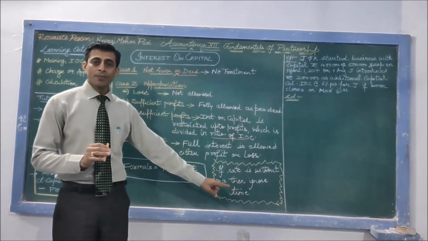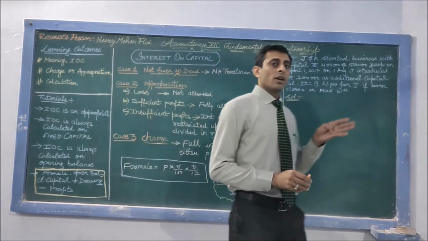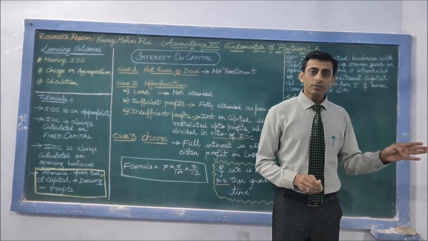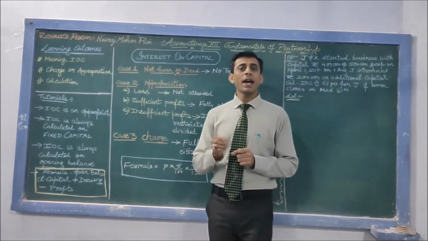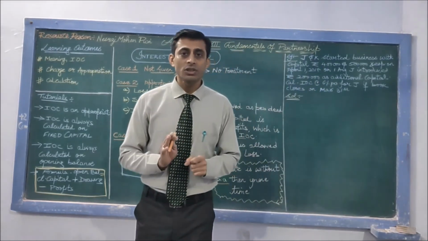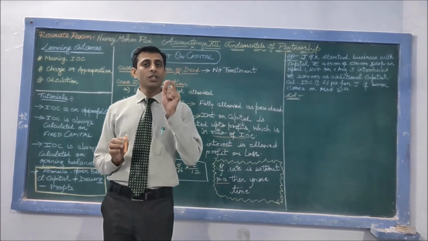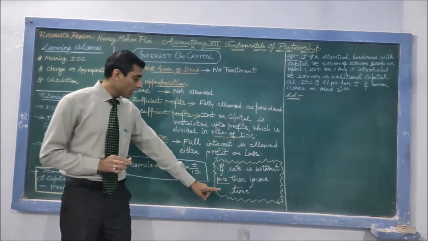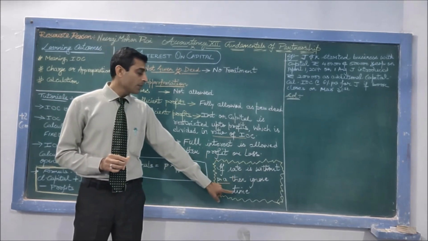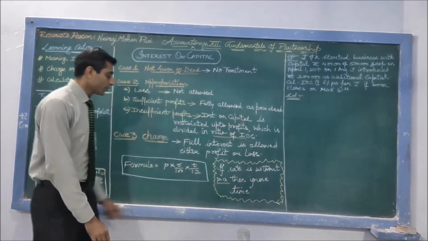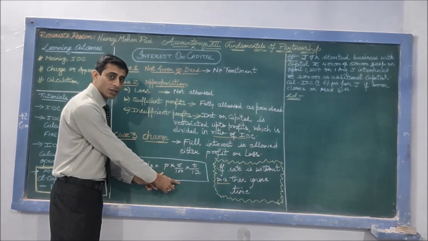For example, A, B, C are partners. They have invested rupees 1 lakh each to start a business. Interest on capital at rate 6% is to be allowed. Here 6% alone is used, but per annum is not there. In this situation, the time element can be ignored and the formula is confined to just principal multiplied by rate.